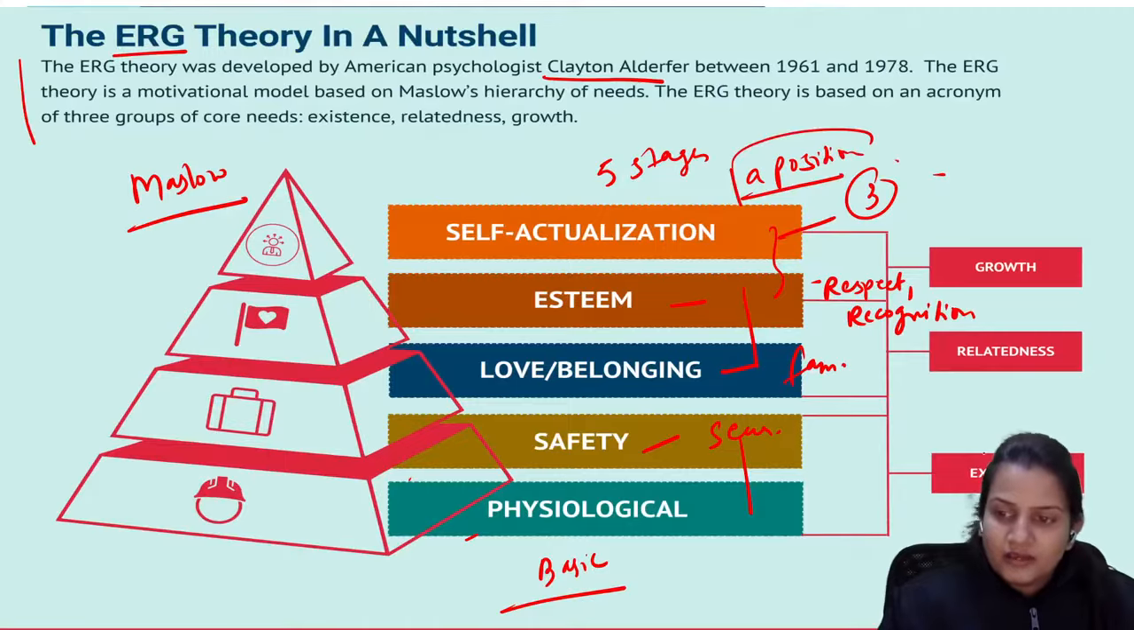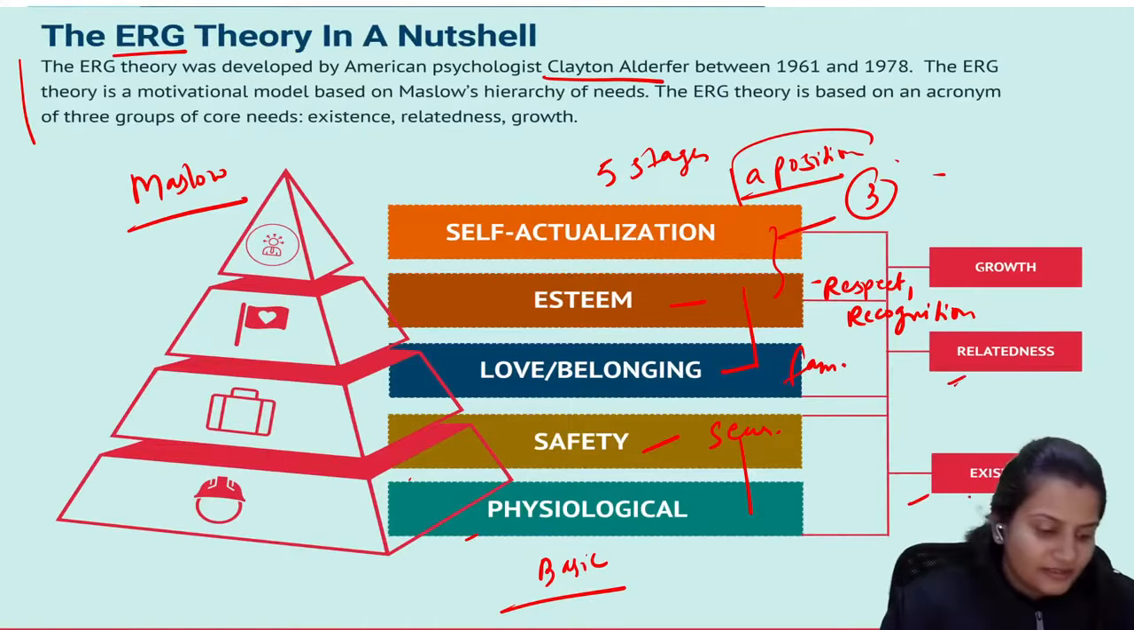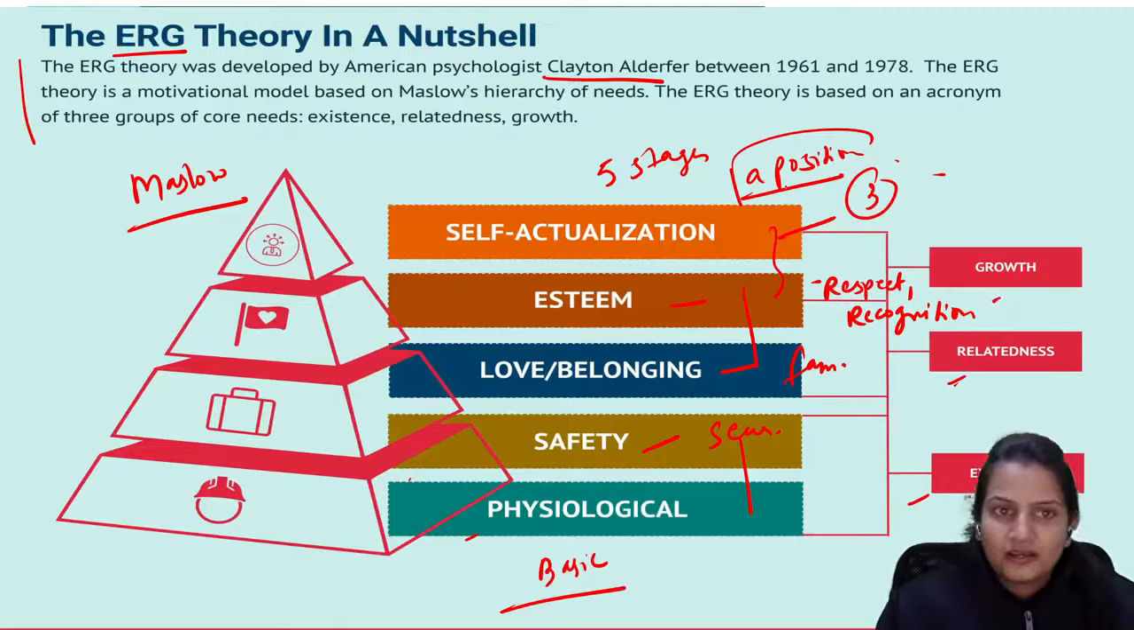So E stands for existence, R stands for relatedness, and G stands for growth. This theory is based on Maslow's hierarchy of needs theory, and all the things are the same except that this has been given in 3 names: ERG.